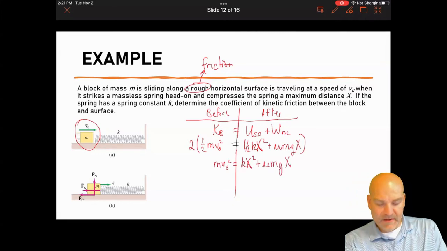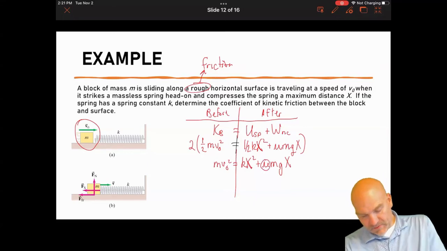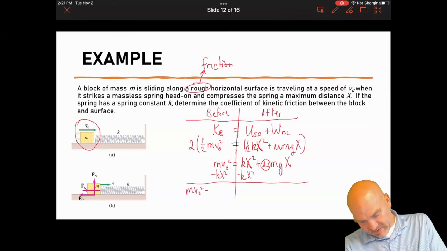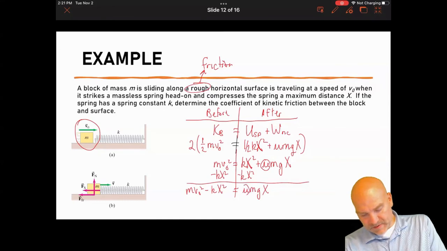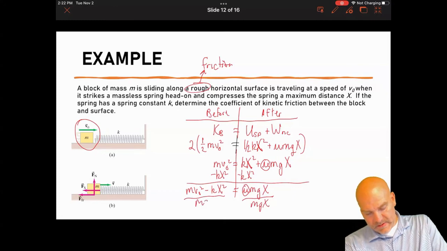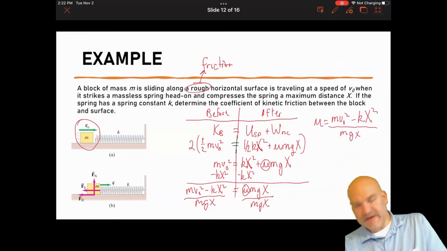I can't cancel the m's because my spring doesn't have an m, but here's what I'm solving for. I subtract kx squared over, and I have mv0 squared minus kx squared equals mu mgx. I'm going to solve for mu, so I divide by mgx. So mu equals mv0 squared minus kx squared over mgx.